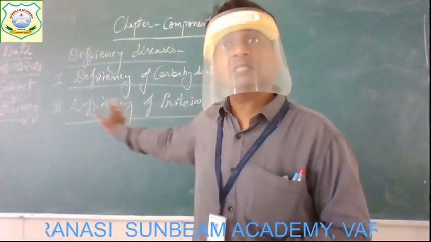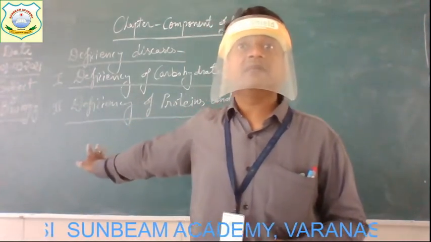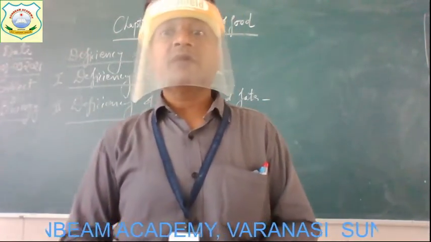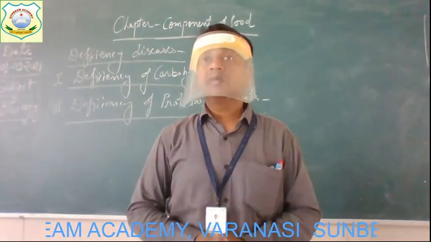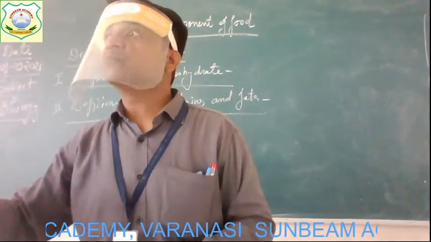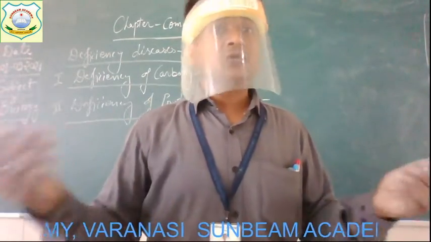So the deficiency of these proteins in the diet, in our food, what happens? It leads to severe malnutrition, especially in children. As the body of children needs more protein, but if the amount of protein is less in our body, so what will happen?